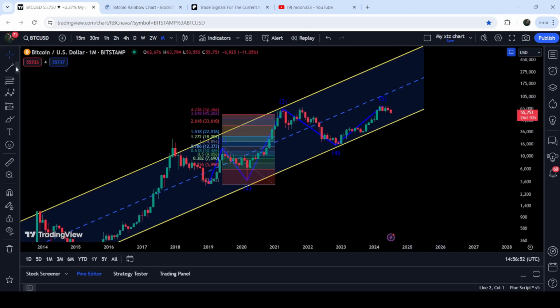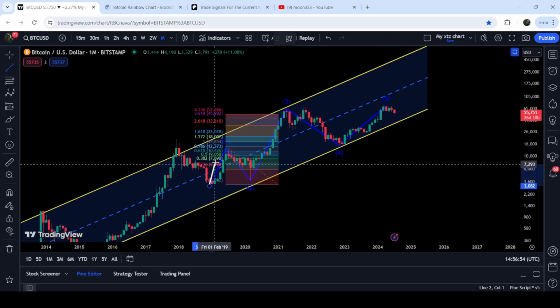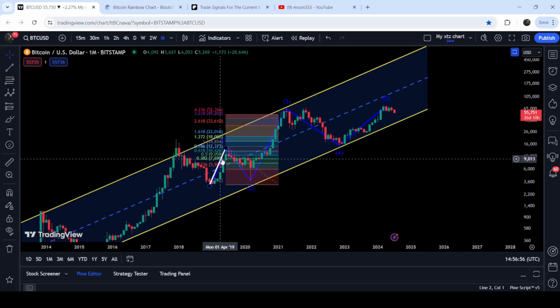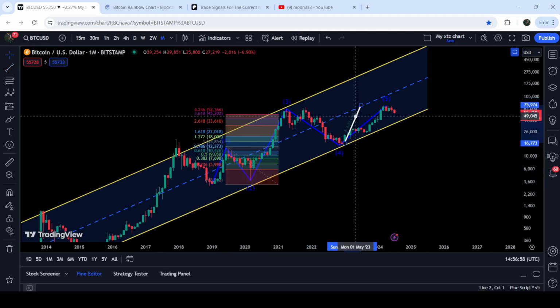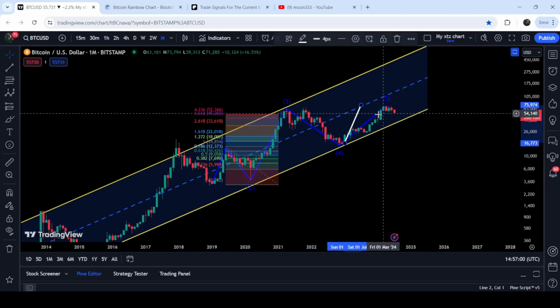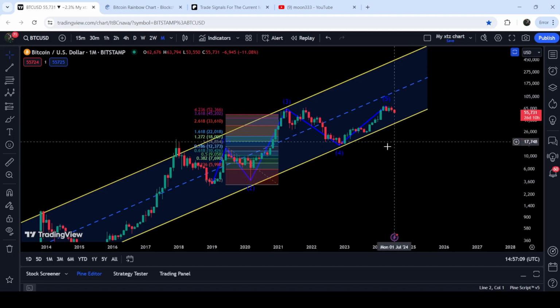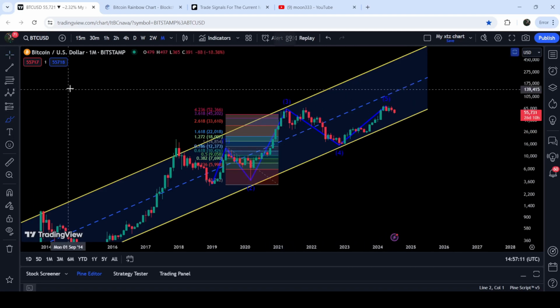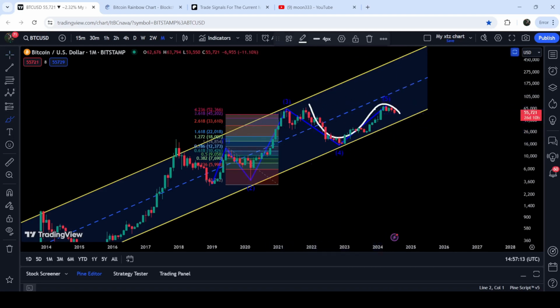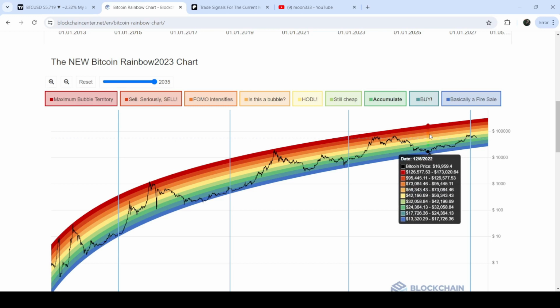Usually, it is equal to wave 1. If I place this trend line here and place it here, then you can see that it is already almost equal to wave 1. But I'm expecting that it can be slightly higher. Another reason will be this cup and handle formation on this monthly time frame chart as well. And we will also take a look at this cup and handle, and this is the formation of the handle of the cup. And I would also like to discuss this Bitcoin rainbow chart in this video.